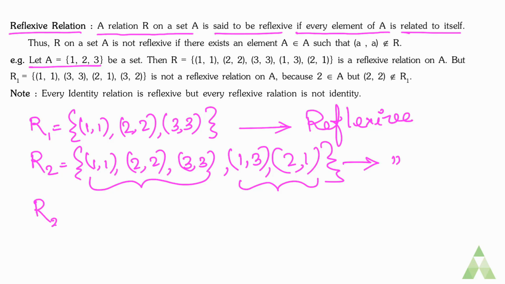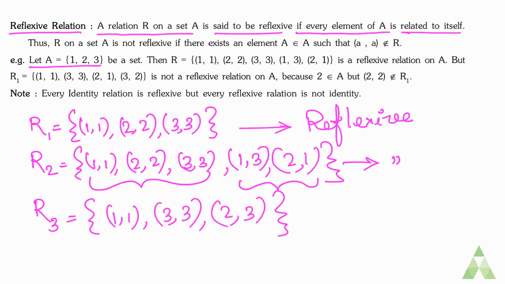But if R3 is a relation with (1,1), (3,3) and (2,3) as the ordered pairs, we cannot call this relation a reflexive relation because (1,1) is present, (3,3) is present, but (2,2) is not present here.